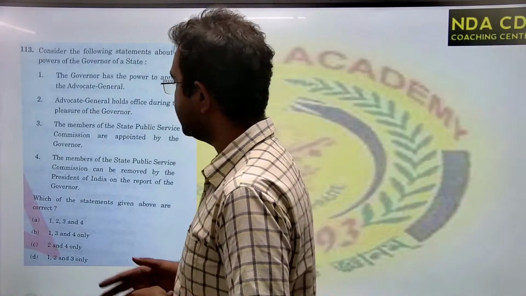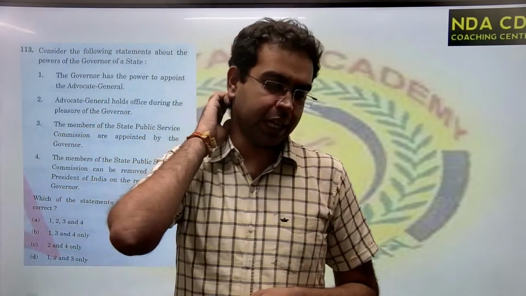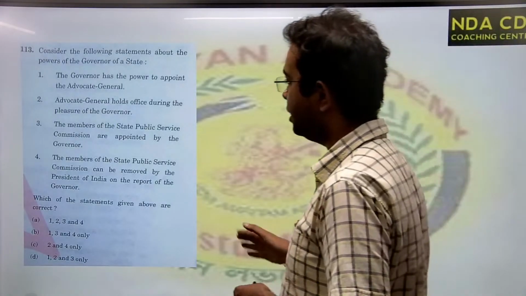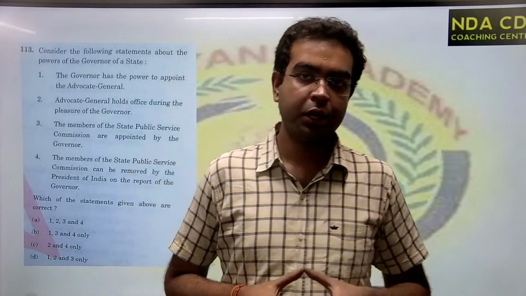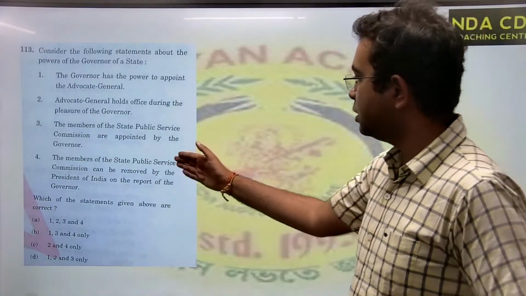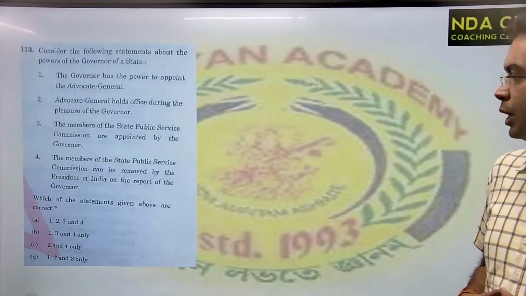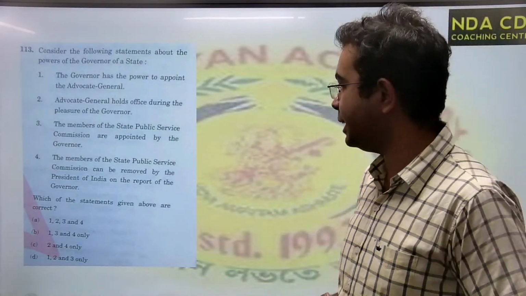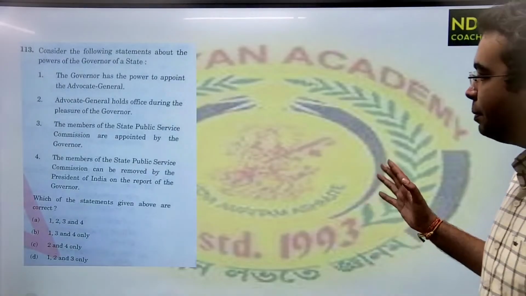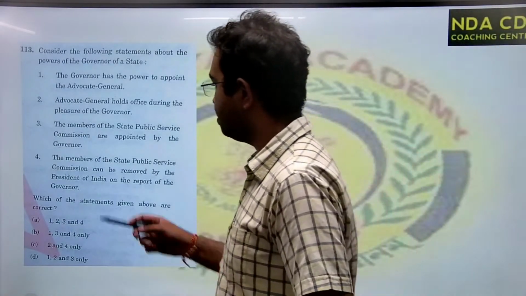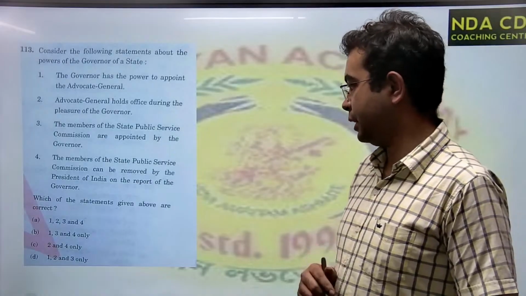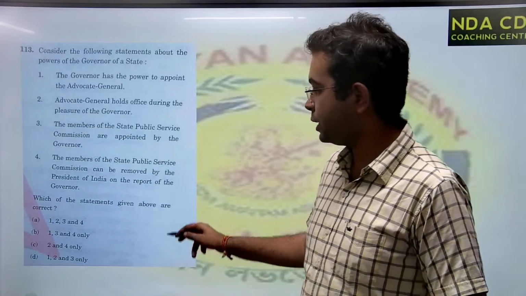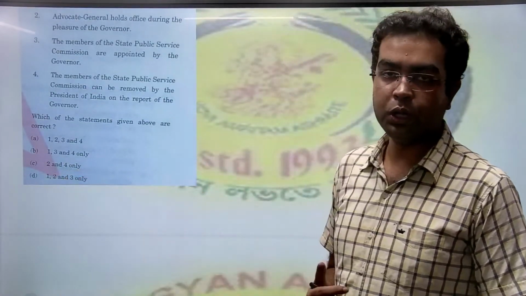See, the correct answer is actually option 4, because the report goes to the president; it is not directly that the governor is involved. The report is actually submitted by the chief minister and his council of ministers. Through the governor, the report goes to the president of India. So here the option says on the report of the governor, but the governor has no direct involvement. Governor is just acting like a middleman between the president and the CM and his council of ministers. So option 4 is not correct. Which are the correct options? 1, 2 and 3. The correct answer is option D, 1, 2 and 3 only.